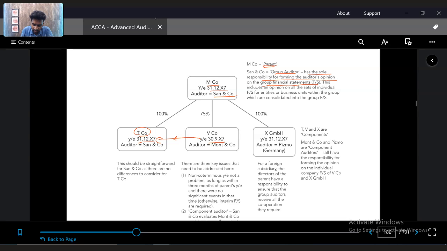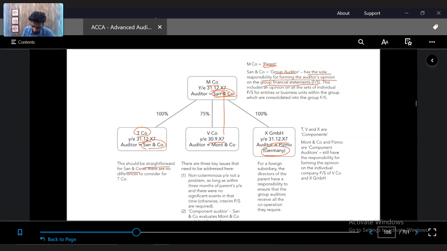Why? Because the group's reporting deadline will be as of the parent, which is 31st December X7 itself. Similarly, there is GmbH, which has a year end of 31st December X7. That's not the problem, but the problem is it is in Germany. So each of the subsidiaries has its own problems. For T company, which is a subsidiary, this should be straightforward, because SAN company is the parent as well as the group and the component auditor.